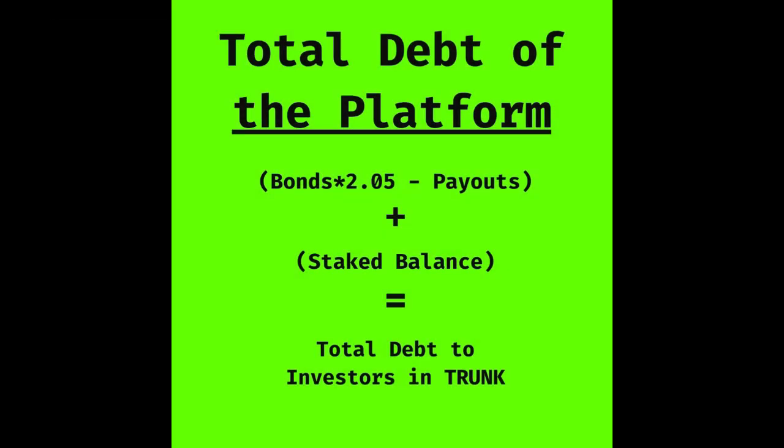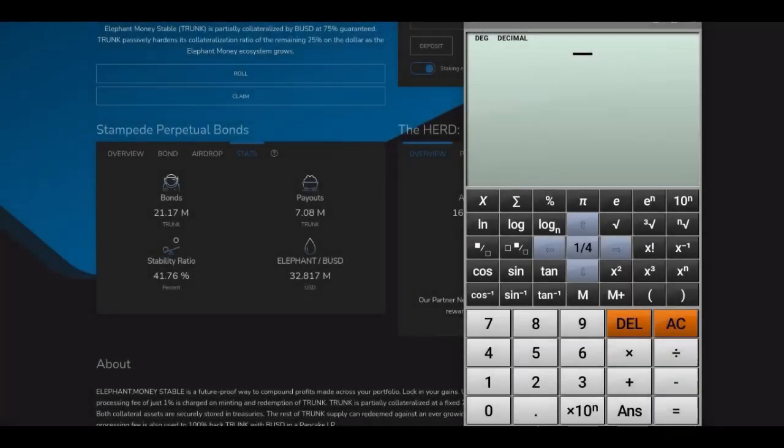Now let's look and see if the platform has enough money to pay all of its current debts to investors. The current debts are calculated with this formula. It will be the bonds times 205% minus what has already been paid out plus the total staked balance. This is because all of the trunk that is staked can be redeemed and is technically a debt to investors.